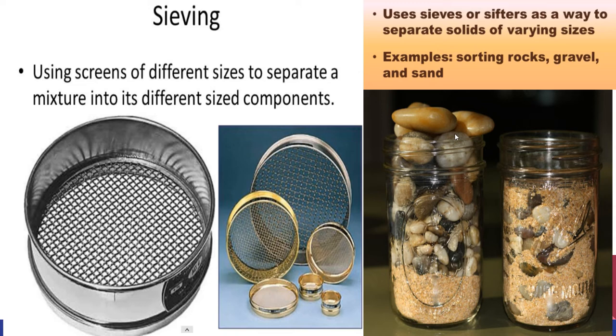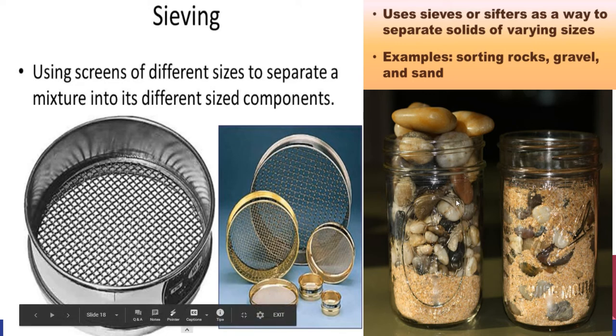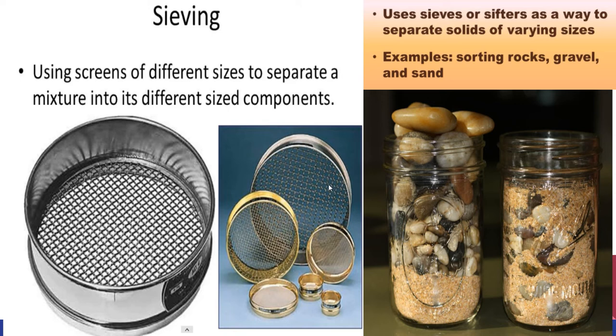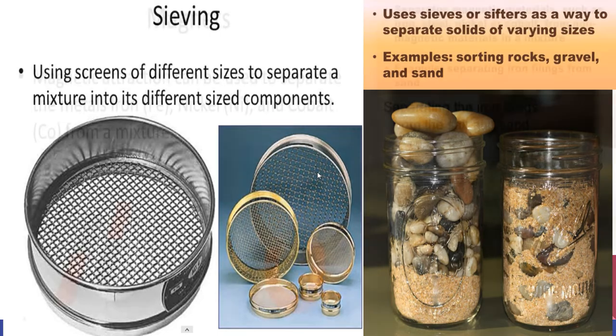Also, if I took my rocks and my sand and I needed to separate them, I would put it in a sifter. What would go at the bottom? Correct. The sand would be at the bottom, and your rocks or your gravel would be inside of your sifter. So that's another way to separate a mixture.